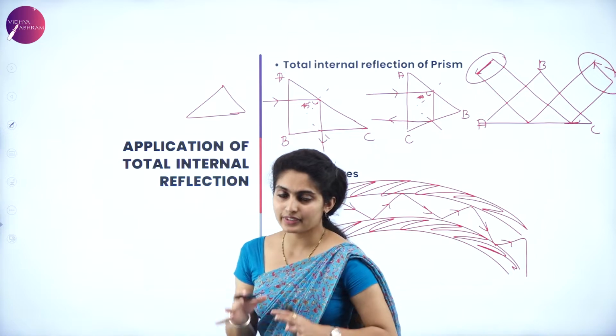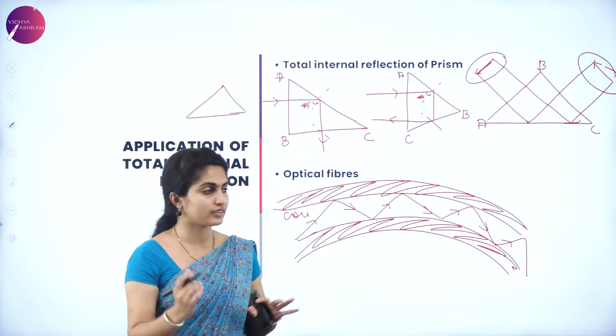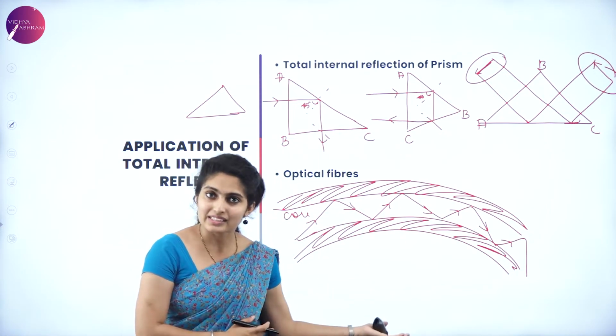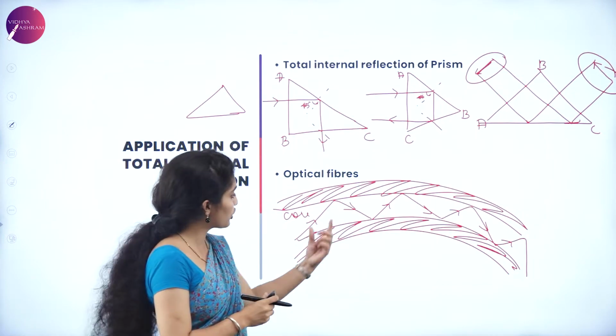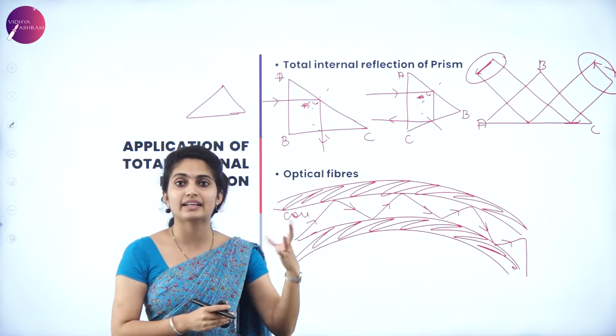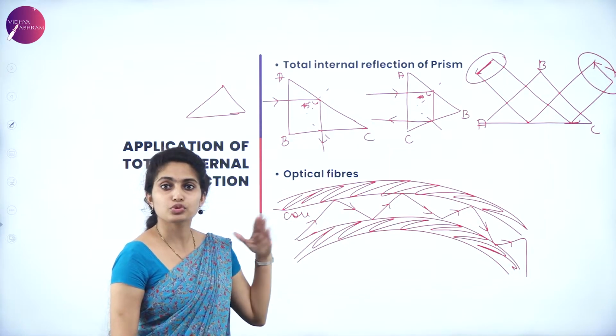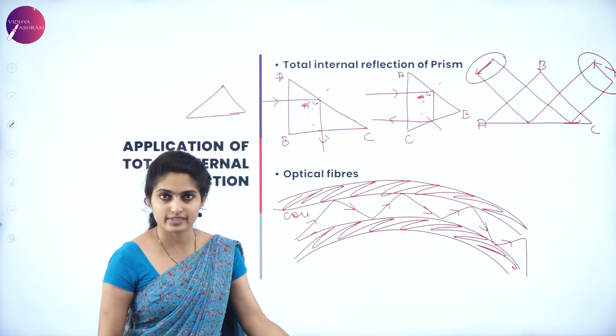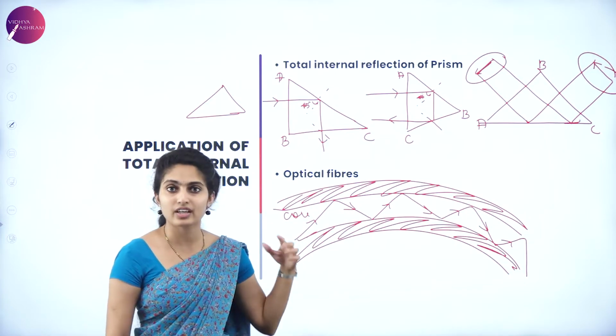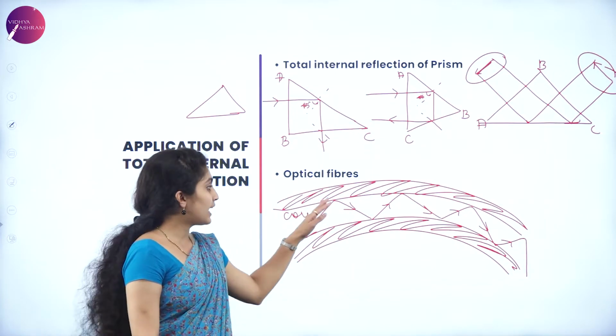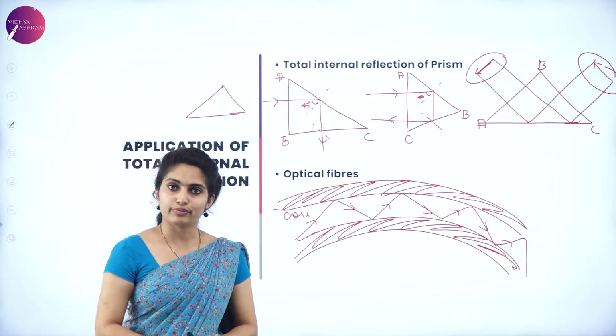This optical fiber is made up of either glass or plastic. It has the core, that is the inside part, and the cladding, that is the outside part. And this is the apparatus which is used to transmit light over longer distances. Okay, so the core will have a high refractive index and the cladding will have a low refractive index.